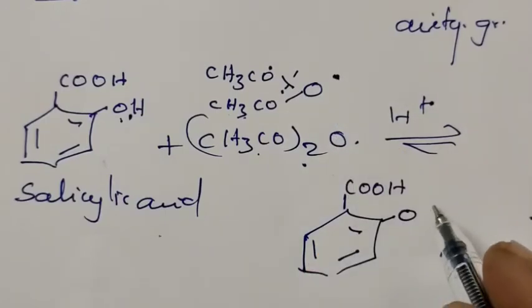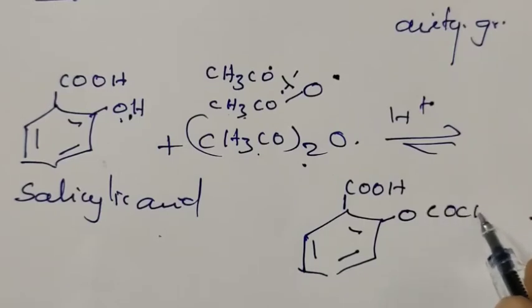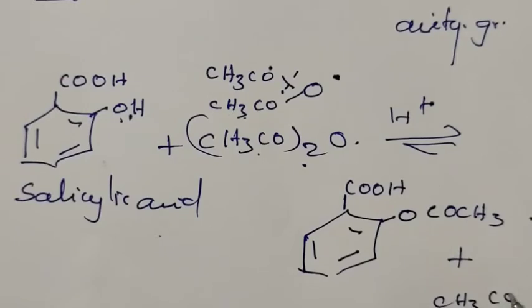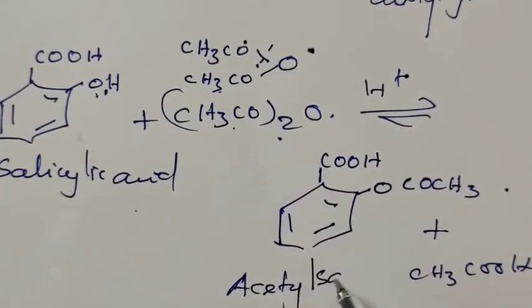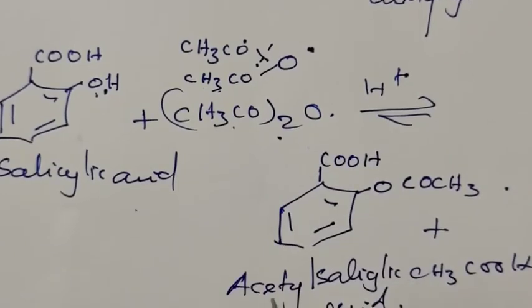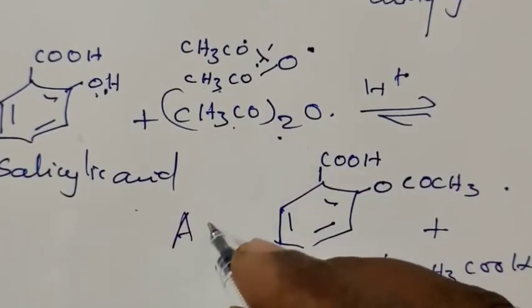The product is OCOCH3 plus CH3COOH. The product formed is called acetyl salicylic acid. The acetyl salicylic acid is commonly called aspirin.